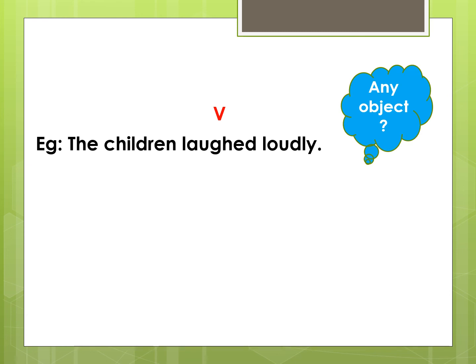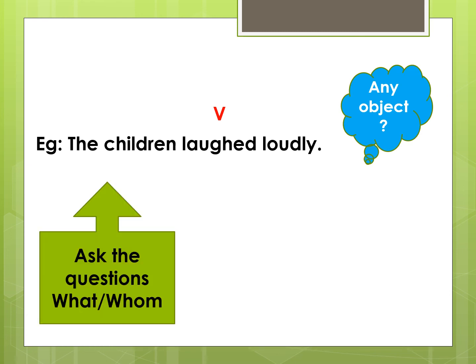We don't know. So let us ask the question, what or whom? Laughed what? Do you get an answer to this? No. Laughed whom? Now do you get an answer to it? No. That means the word loudly, which appears after the verb laughed, is not the object of the sentence. The word loudly only tells us how the children laugh.